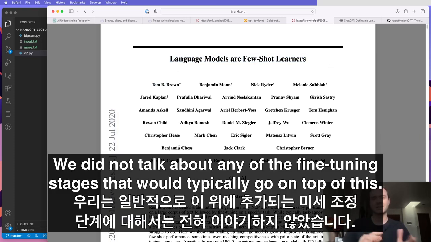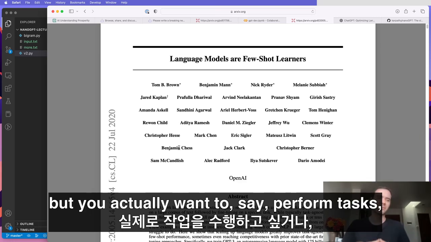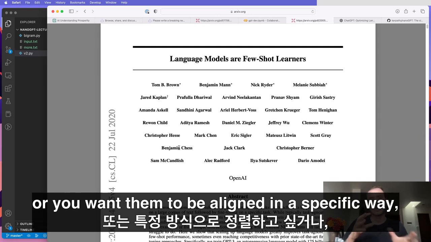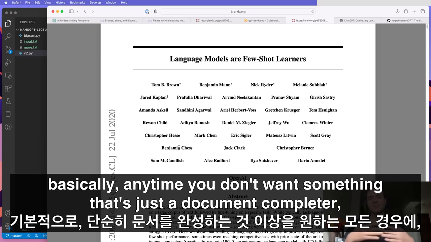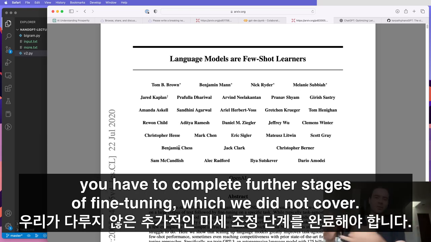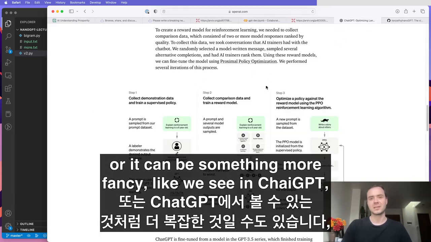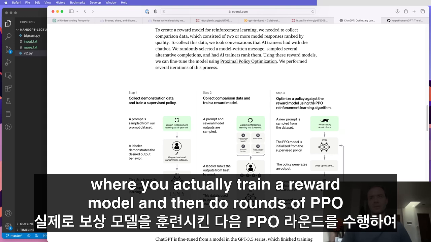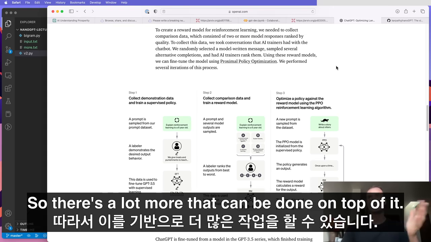We did not talk about any of the fine-tuning stages that would typically go on top of this. So if you're interested in something that's not just language modeling, but you actually want to perform tasks, or you want them to be aligned in a specific way, or you want to detect sentiment or anything like that, basically anytime you don't want something that's just a document completer, you have to complete further stages of fine-tuning, which we did not cover. And that could be simple supervised fine-tuning, or it can be something more fancy like we see in ChatGPT, where you actually train a reward model and then do runs of PPO to align it with respect to the reward model. So there's a lot more that can be done on top of it.